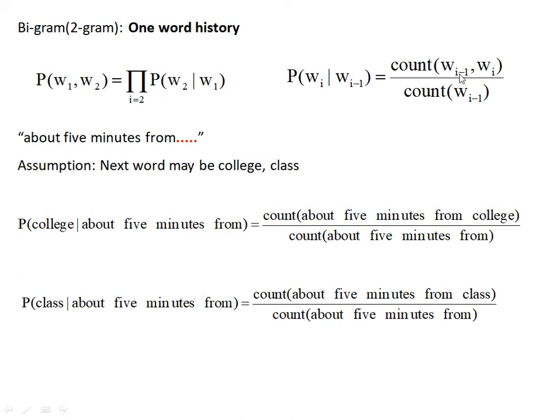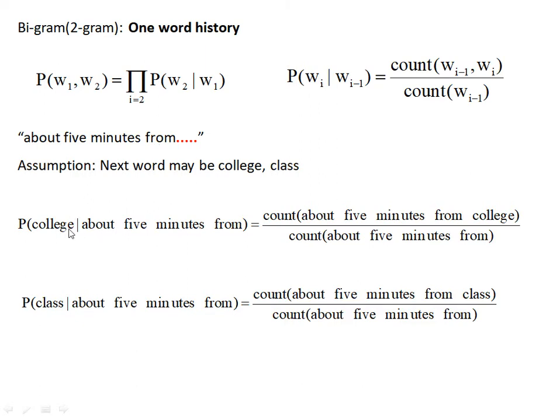Here it is the count of Wi minus 1 followed by Wi, that is the previous word and the next predicted word, divided by the count of the previous word. For example, see "about 5 minutes from". Assume there are 2 candidate words in our corpus, college and class. Either college will come or class will come. In bigram we take one word of history, so only "from" is used.